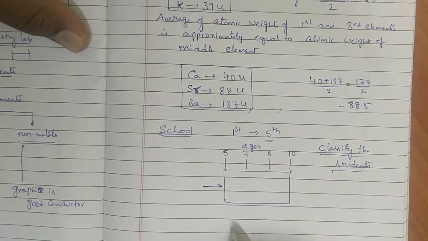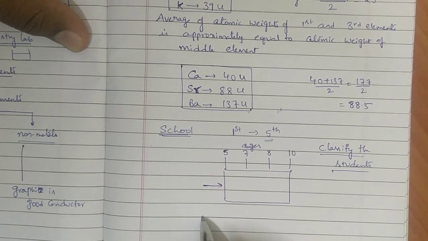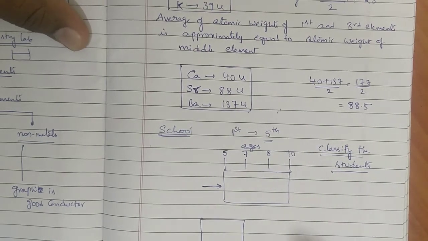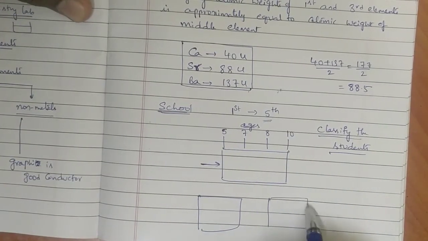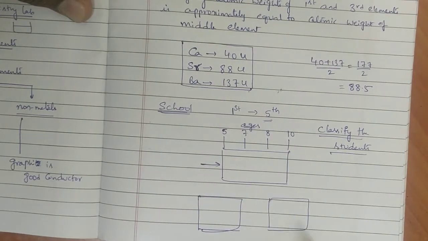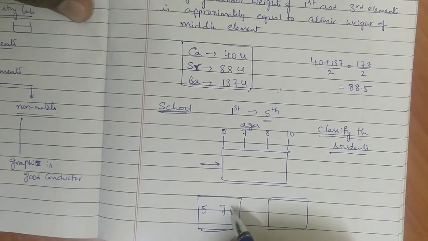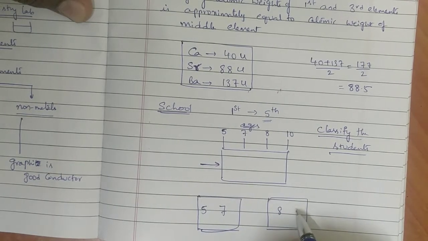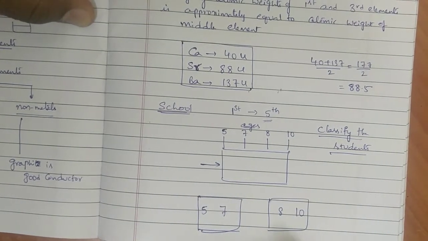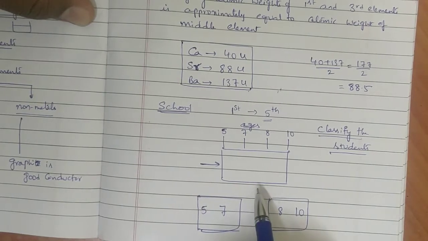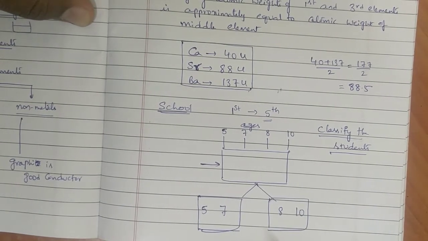Simply, the next day, I made the total class into two groups. One group has the 5 age level and 7 age level. Another group has the 8 age level and 10 age level. Classification is started. Very good.